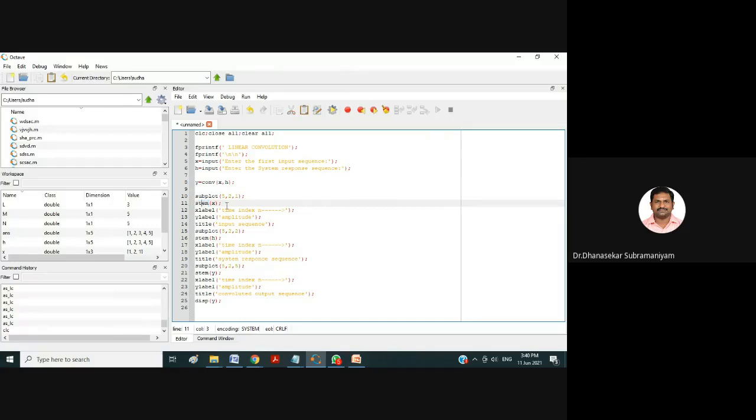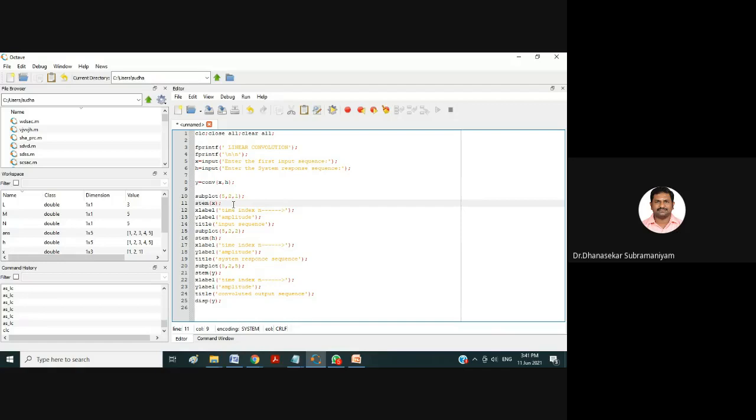Stem of X means all the input sequences will automatically appear in the 5 rows, 2 columns, first position. In the first position, my X values I'll be getting in the form of discrete sequences. That's why we are giving stem X.